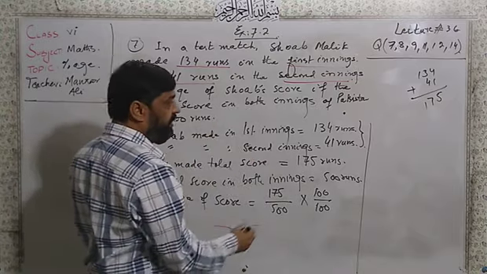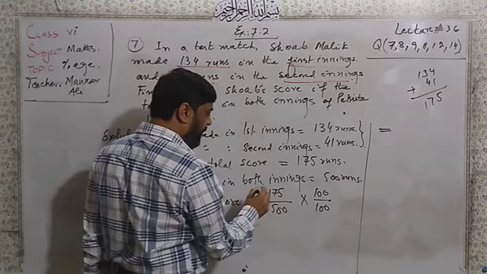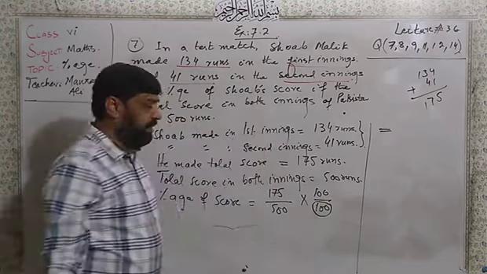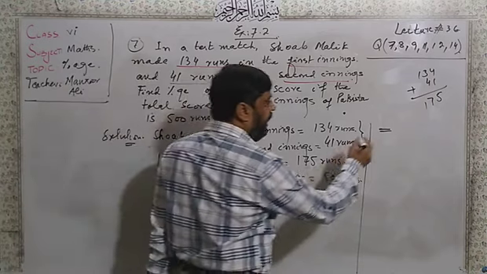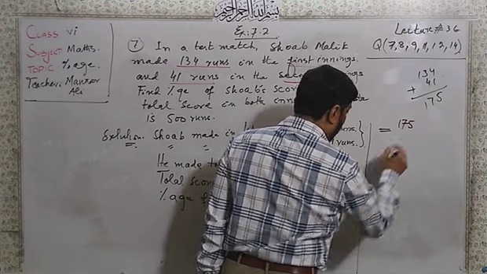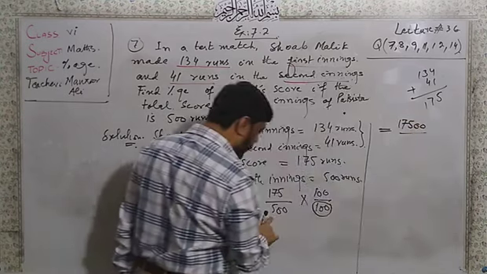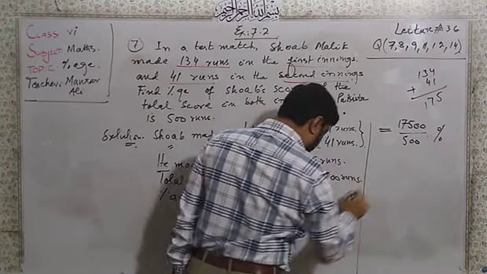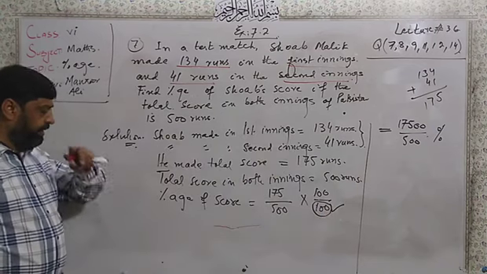This whole statement will remain the same, but only I will multiply. Here this 100 will be converted into the percentage form. I write 175 multiplied by 100, with the two zeros, divided by 500.